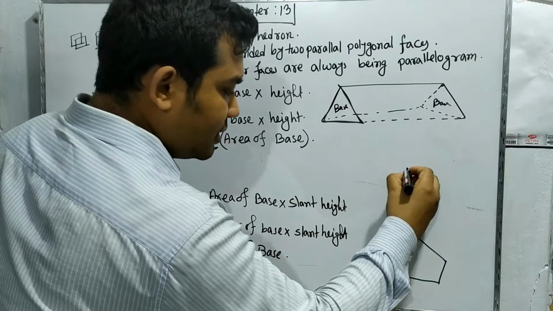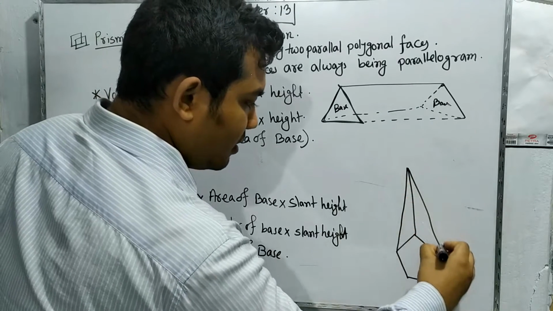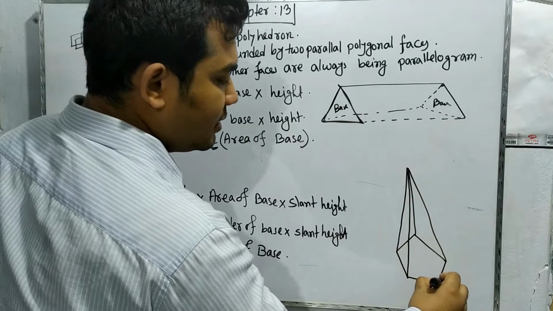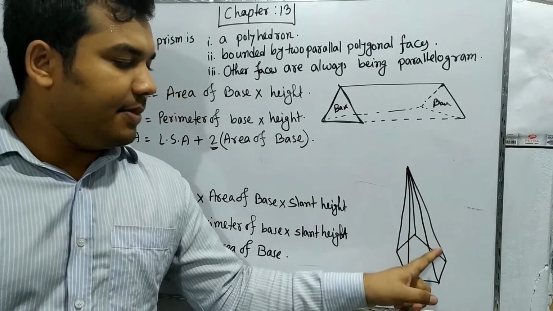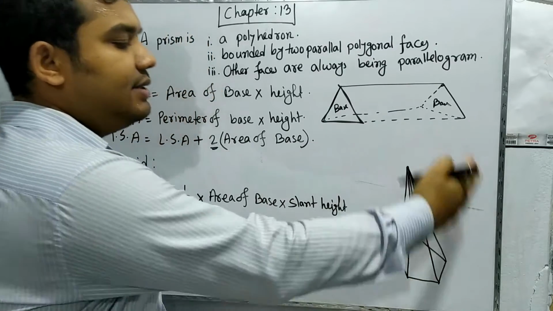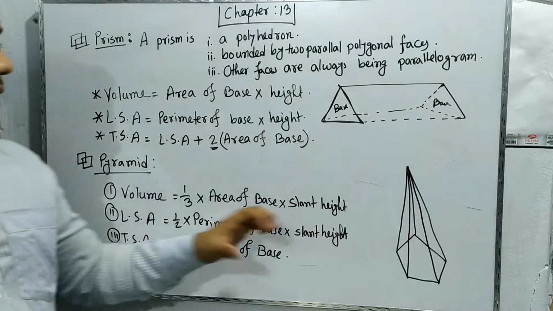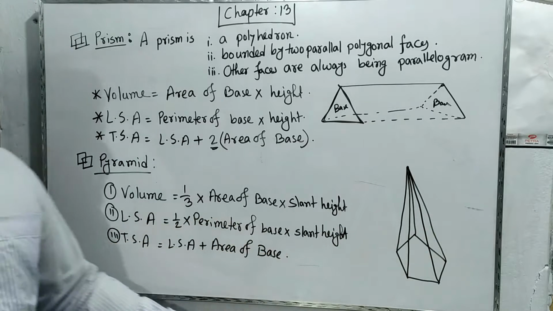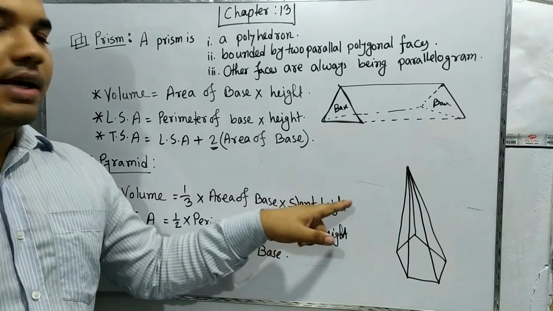So how? Suppose this is one part, second part, third part, fourth part, and fifth part. So here all the vertices have been joined with the point. So we can say this figure is a pyramid, and in this pyramid we can find the volume, the lateral surface area, and also the total surface area. How? Here the volume will be 1/3 into area of the base into slant height.